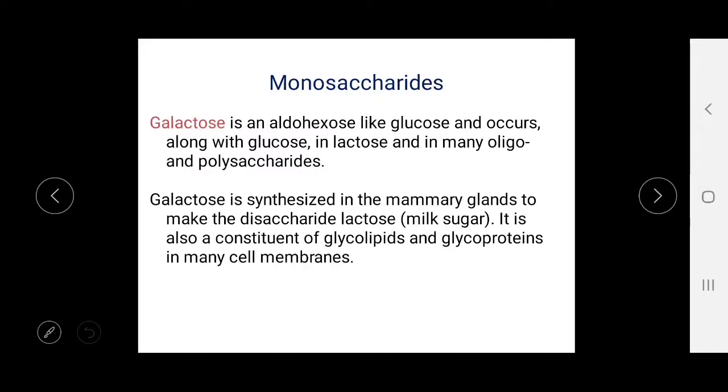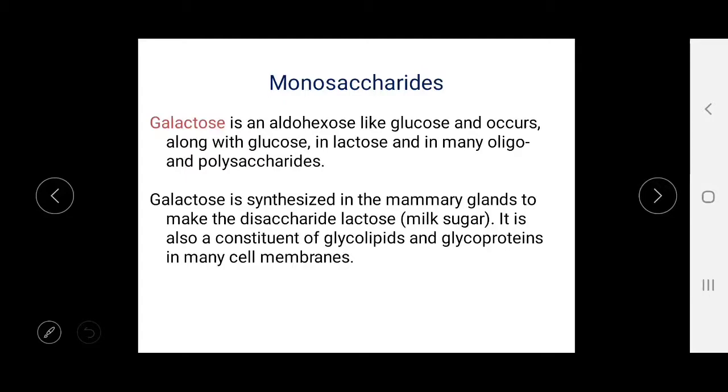Then the second one is galactose, an aldohexose like glucose, and it occurs along with glucose in lactose and in many oligo and polysaccharides. Galactose is synthesized in the mammary glands to make the disaccharide lactose, which is the sugar present in milk.